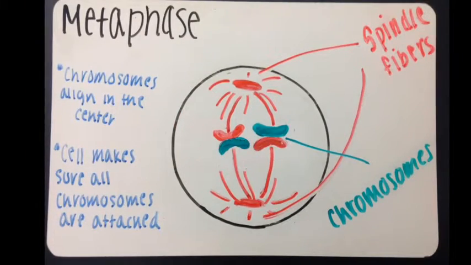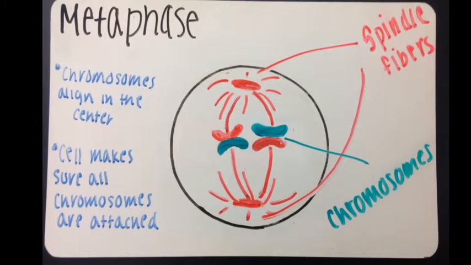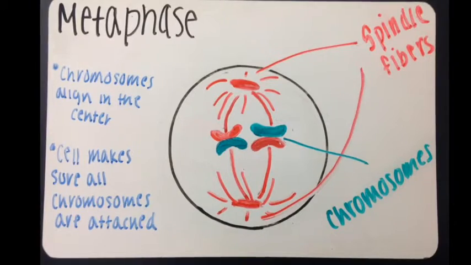Metaphase. During metaphase, spindle fibers position chromosomes right through the center of the cell. Chromosomes are aligned down the center of the cell to make sure all the chromosomes are attached correctly.